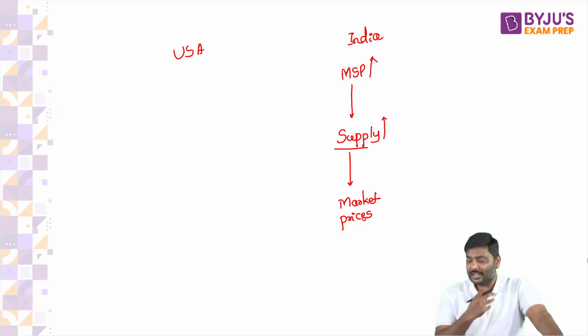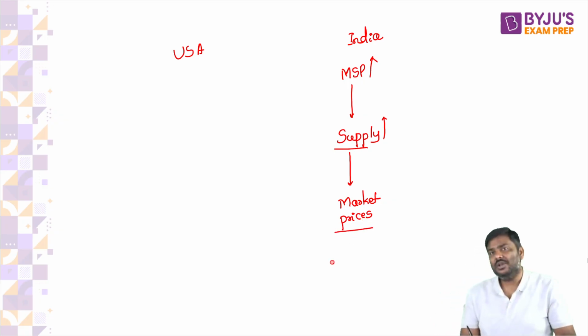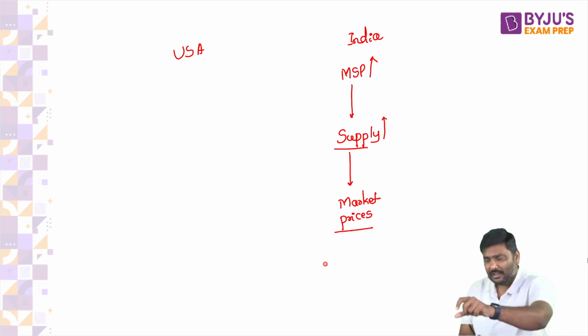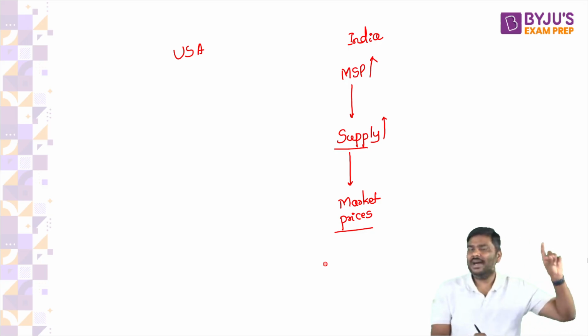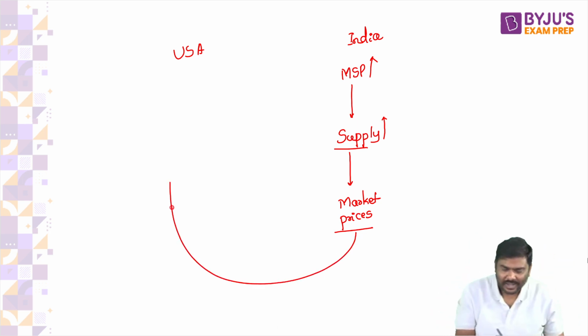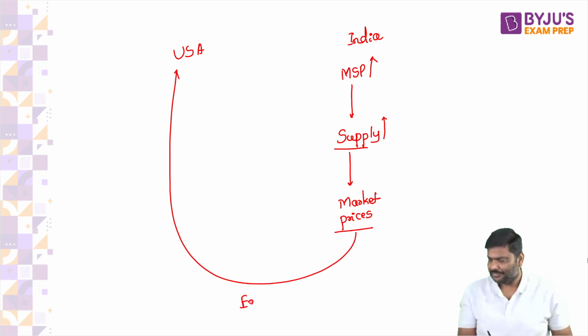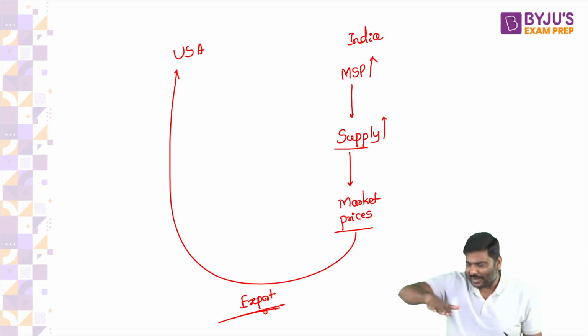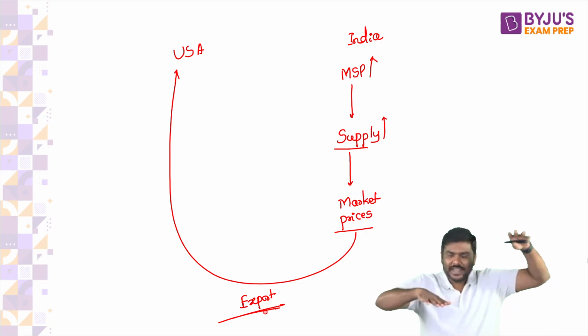And when supply increases, what do you think will happen to market prices? Let me know. What do you think will happen to market prices of this product? Market price of this product will fall down. Some of you are not even able to connect the dots here. If supply increases, my dear, prices will fall down. Law of demand, law of supply. We are in the 4th week now. This should not be very difficult for you. So, law of demand, law of supply, market prices will come down.